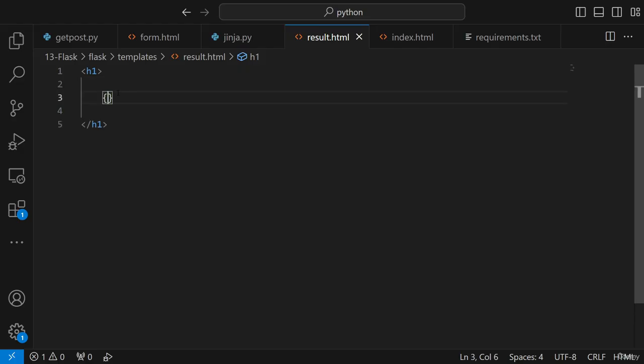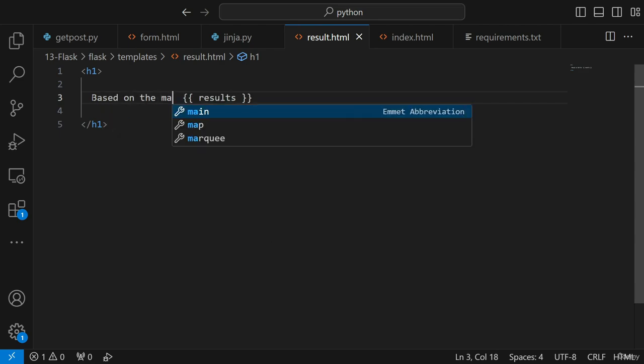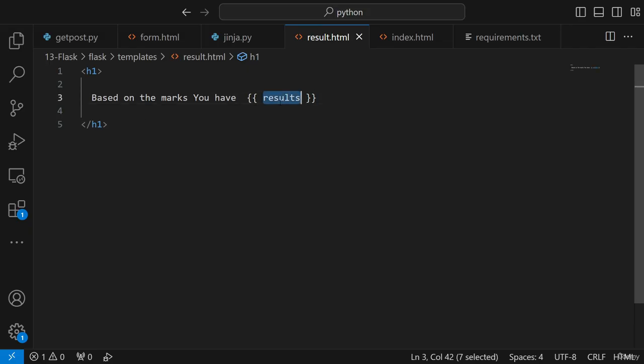Now the basic way of displaying this result is just by using the double bracket and closing bracket, and that is what Jinja 2 template engine is all about. There are also other ways you can display the result. Let me talk about one of the ways. Here I will call that same results variable that I created over here. I will say, based on the marks you have passed or failed. So passed or failed will basically get replaced by this result.